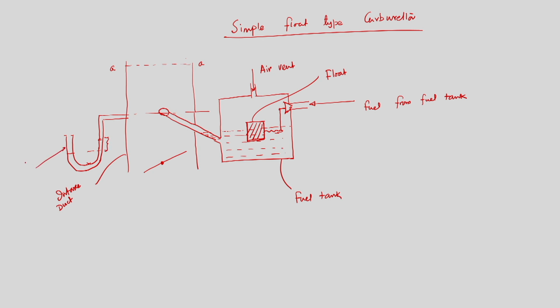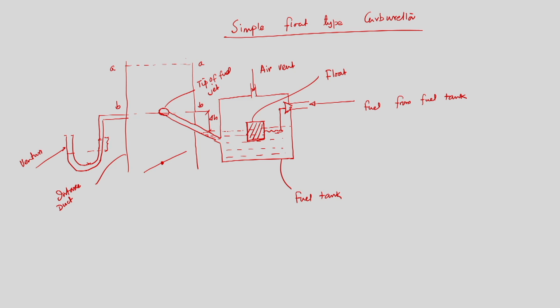This is the venturi, only to measure the pressure drop, which I will discuss. This is the tip of the fuel jet, and this height may be delta H, and this section is BB.